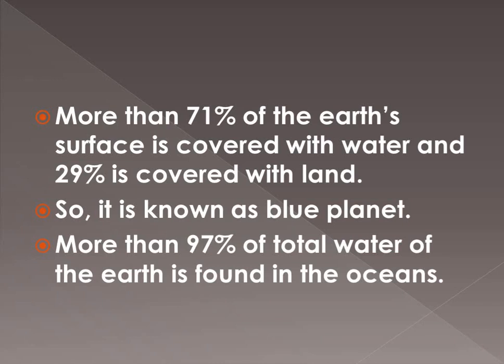Due to that 71% of water, the earth is known as the blue planet. But in some areas we still face water shortage. Why? More than 97% of the total water of the earth is found in the oceans, and that is not good for human use. That's why in some areas we see water shortage.